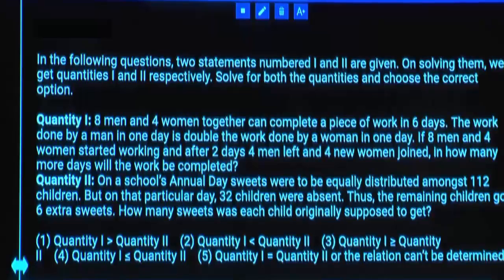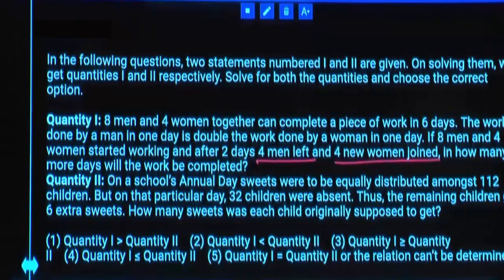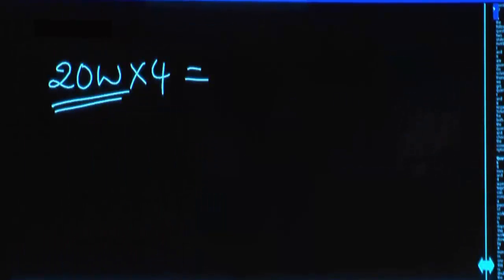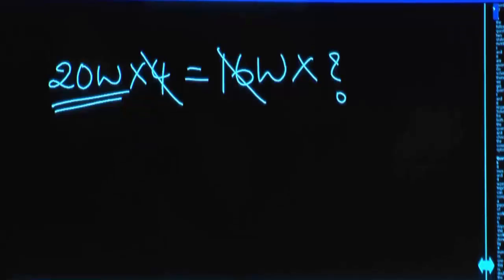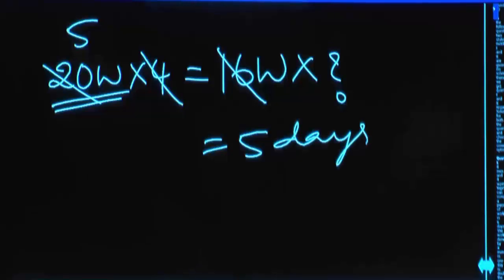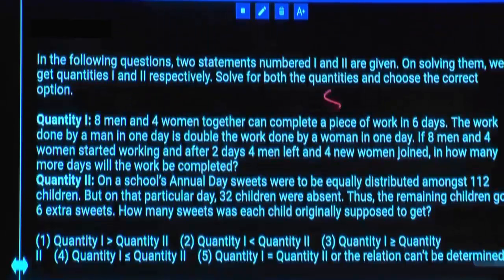After that, 4 men left. 4 men efficiency is equal to 8 women. 8 women left and 4 women joined, finally 4 women left. Out of 20 women, if 4 women left, there will be only 16 women. 16 women can do it in how many days? 4 times 20 by 16, that is 5 days. Answer 5. Convert entire equation to only men or women. Clear? So Q1 is equal to 5. Next Q2.